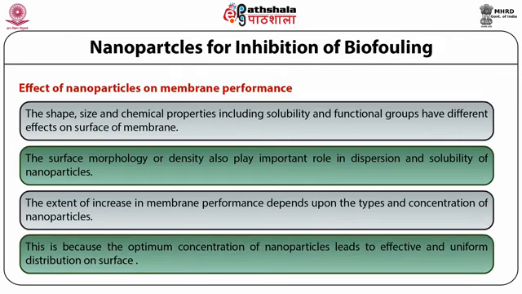The optimum concentration of nanoparticle ultimately leads to effective and uniform distribution on the surface.